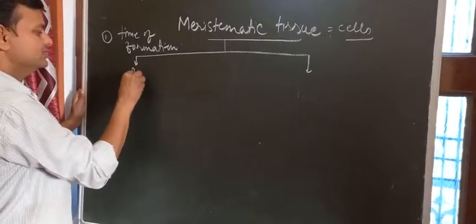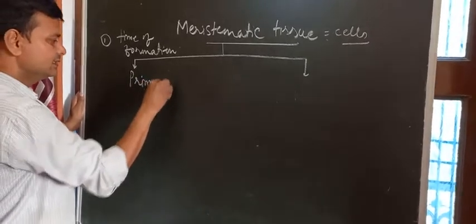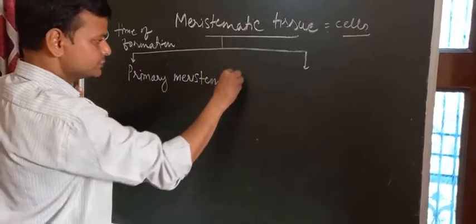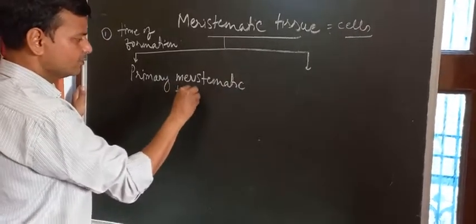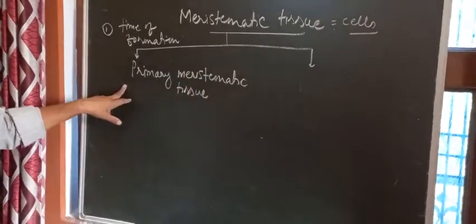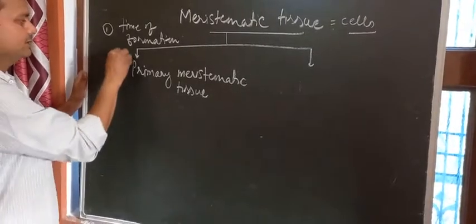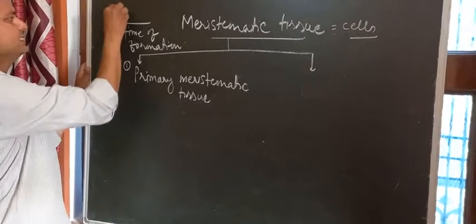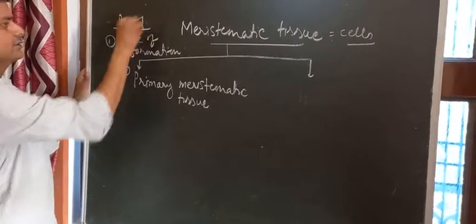They are namely, one is called the primary meristematic tissue. What is the meaning of primary? This we are going to see afterwards. This is one type on the basis of the time of formation. Time or period, you may also write as period of formation.